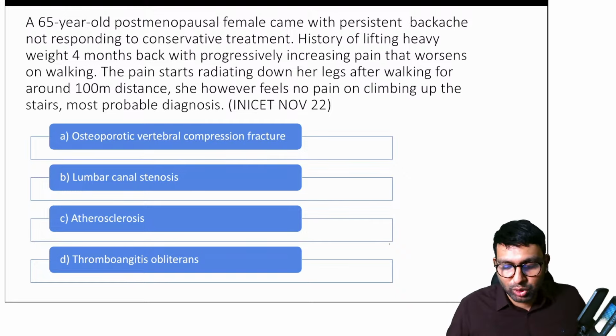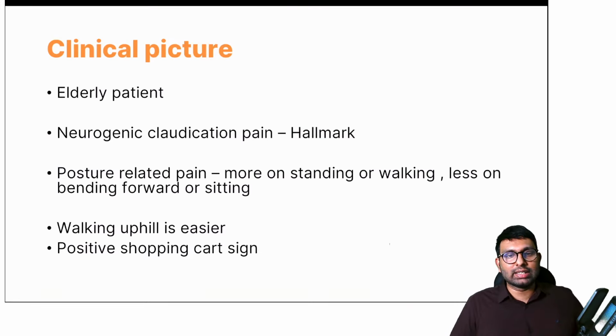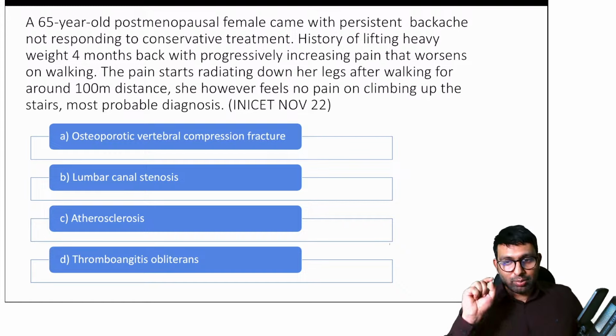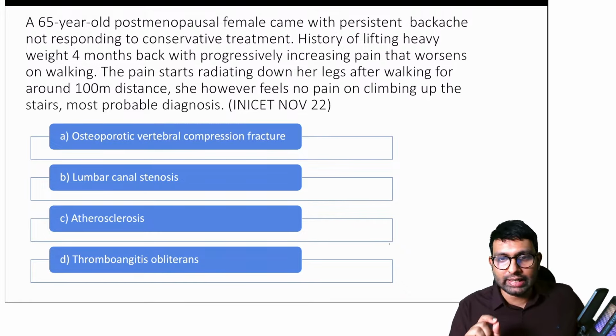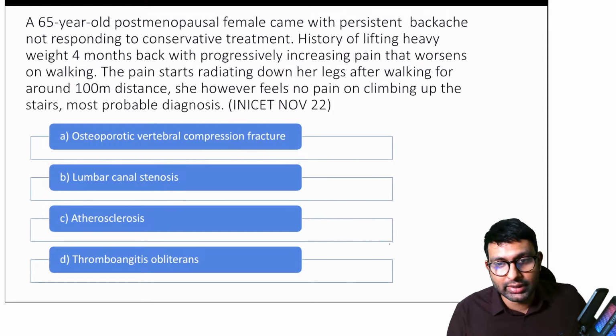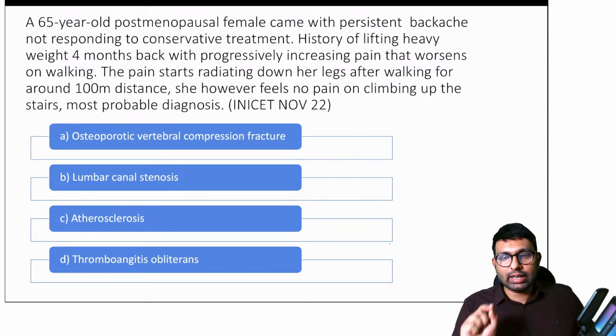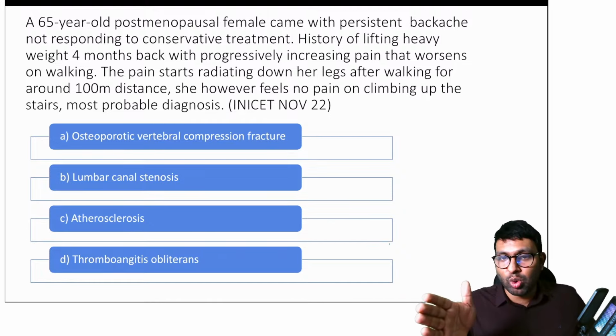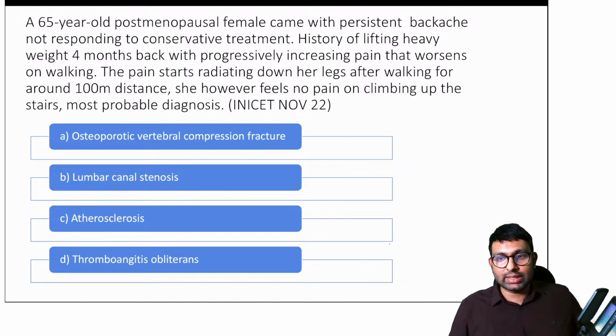So this is a case of neurogenic claudication seen in lumbar canal stenosis, and the clinical picture for lumbar canal stenosis will be an elderly patient. They'll have hallmarks of neurogenic claudication pain. What are these hallmarks? The most important one, which Dr. Jain and Stardust you didn't tell me, is patient is not able to walk after 100-meter distance. That is exactly what is referred to as claudication distance. When we talk about clinical scenario, we talk about claudication distance. How much can a patient walk? And that is claudication distance. Okay, some relief due to forward flexion. Yeah, correct, Stardust, you're right.